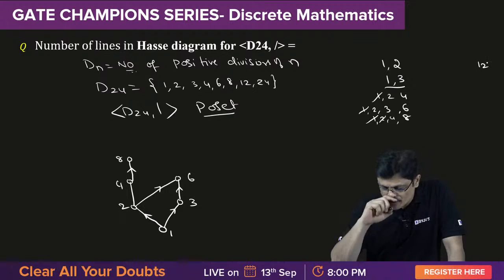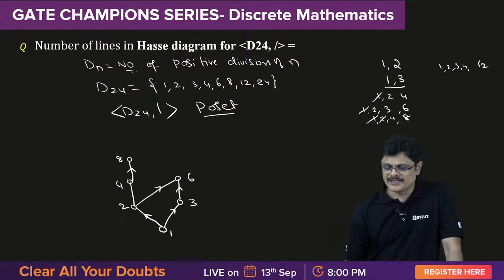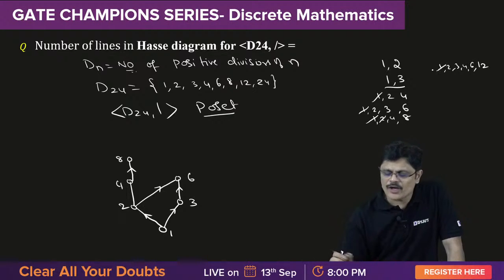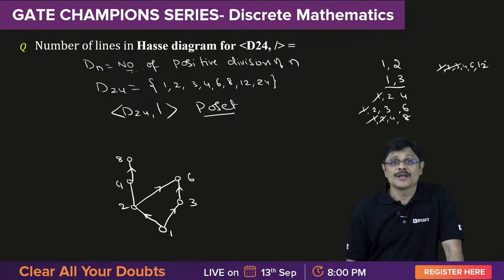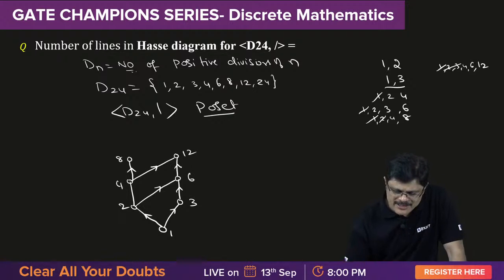Next comes 12. Who are related to 12? 1, 2, 3, 4, 6. 1 is already covered. 2, 3 are covered by 6. Now we have 4, 6. No one is covering them. So don't feel bad, 12 takes responsibility. 12 says Mehuna and 12 covers 4 and 6.